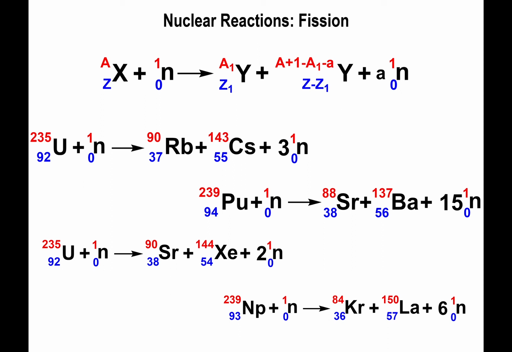Alright, so just be aware of that. Different things that I could ask you about, right? It might not necessarily be the number of isotopes, but rather the identity of the isotope in question, or maybe the number of neutrons that you're producing.